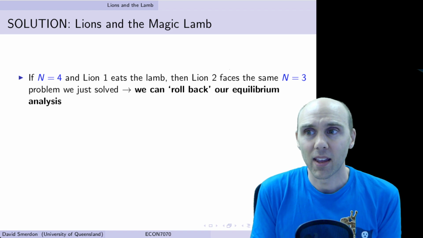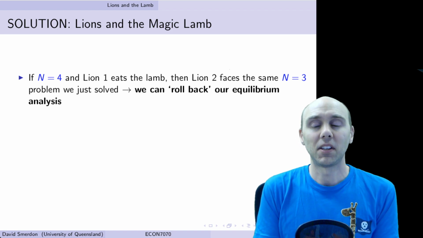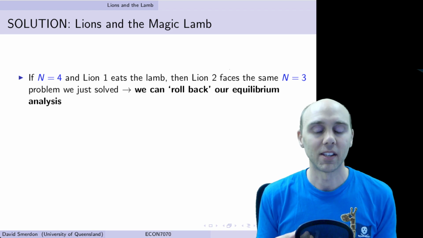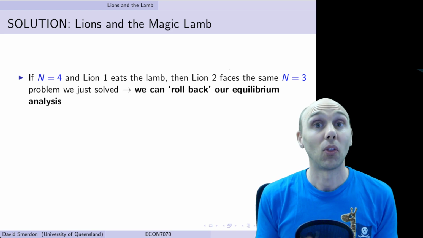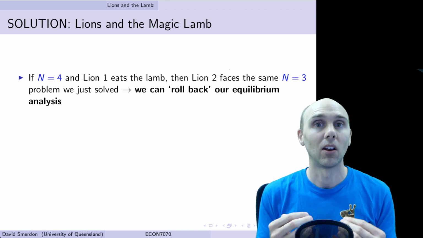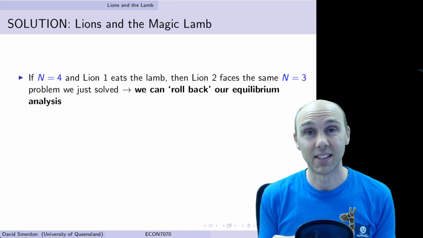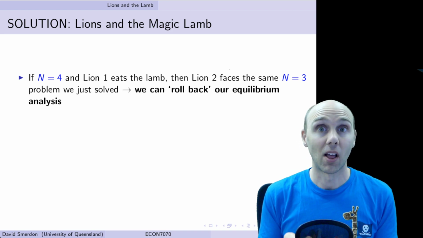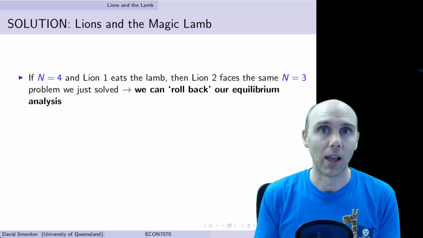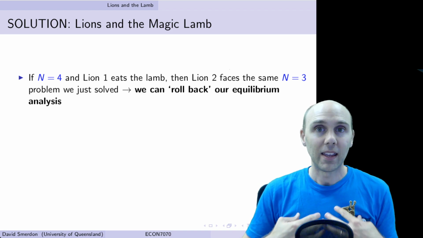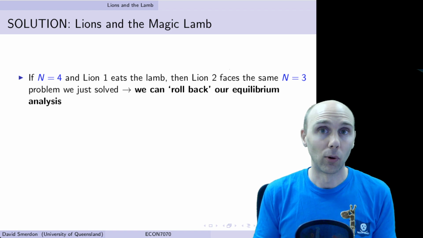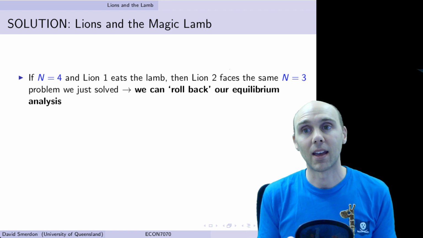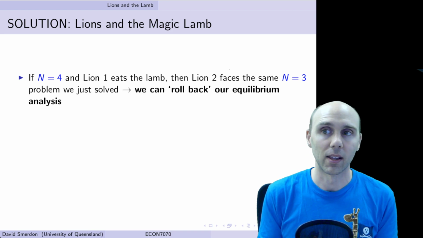Let's just try n is equal to 4, particularly how we would solve this. Lion 1 thinks, if I eat the lamb, there are now 3 lions left, so n is equal to 3. We've already solved that. We know what happens. The first lion in that queue will eat the lamb. So if I eat the lamb in n is equal to 4, the next lion will eat me. So in that case, we know that Lion 1 does not eat the lamb.